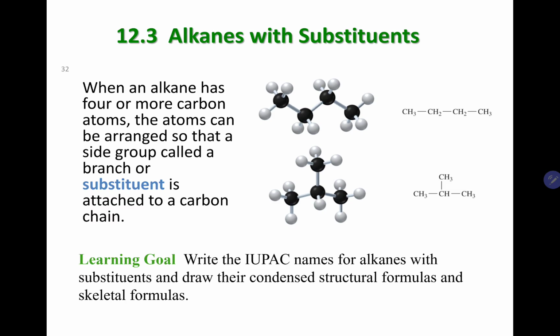Whenever you have four or more carbons, more than three actually, you can have different types of alkanes, or you can have two different alkanes with the same number of carbons.